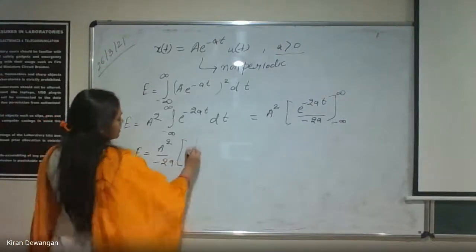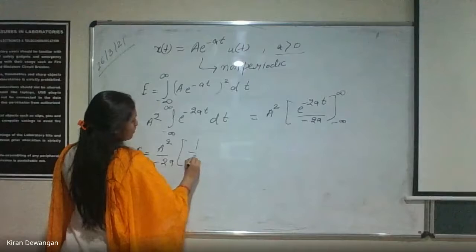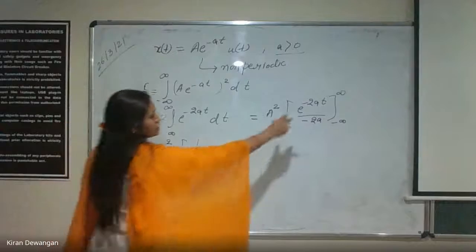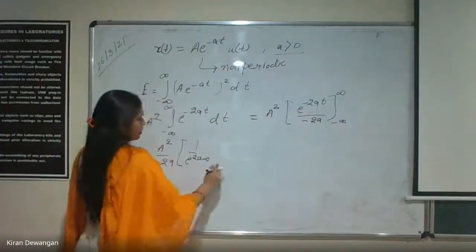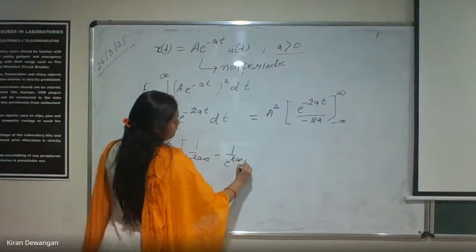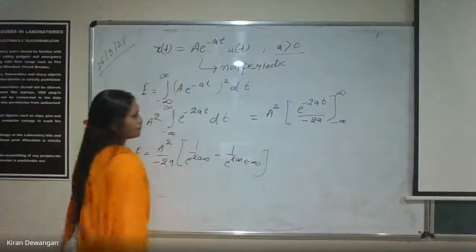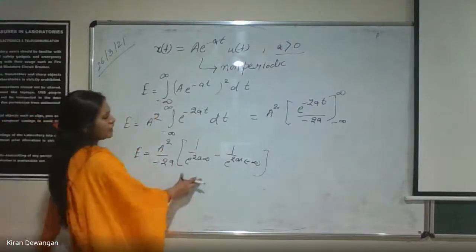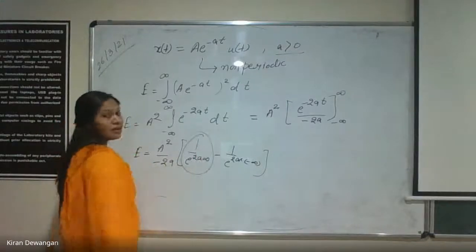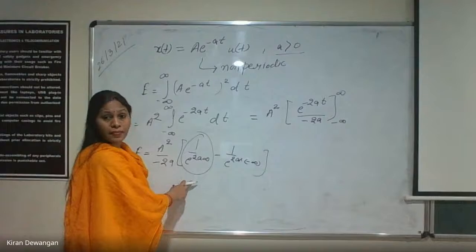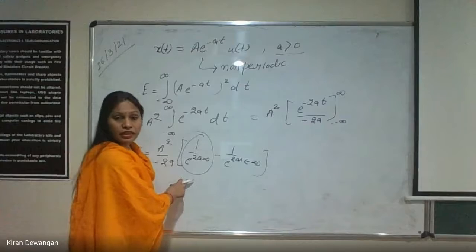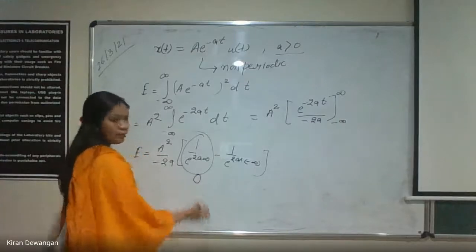This will be 1 by e to the power 2a into infinity. This will be minus 2a, so 1 by, minus 1 by e to the power 2a into minus infinity. It will be e to the power infinity minus e to the power minus infinity. So what is it? This value will be 1 by e to the power infinity, which is almost like 1 by infinity. 1 by infinity value will be 0.